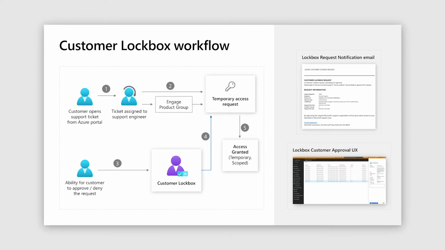8 hours is the most used default time period, but it can in some cases be shorter or a larger time period as well. This access is temporary in nature and is scoped to the resource for which the access was requested. In case no action is taken by the customer, the access request will expire after, I think, around 4 days, after which the access expires. In that case as well, the access is not granted to the Microsoft engineer. So that was an overview of the customer lockbox workflow and how this works end to end.